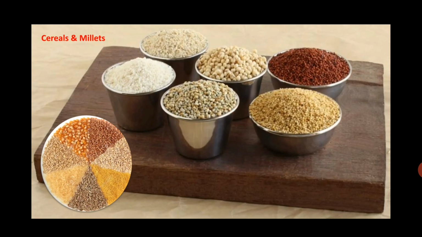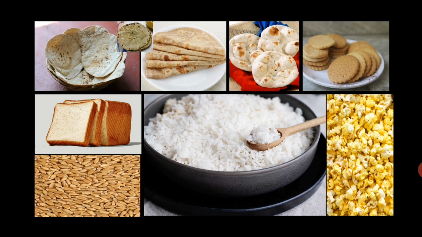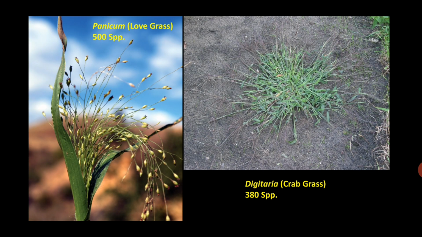From the economic point of view, family Gramineae is the most important family because all the cereals and millets of our everyday diet form part of this family. This family is represented by about 620 genera and more than 10,000 species, which are distributed all over the world and in almost every type of habitat. So the everyday diet that we have, that is roti, chapati, tandoor, then bread, popcorn, rice, all these food items come from this family.